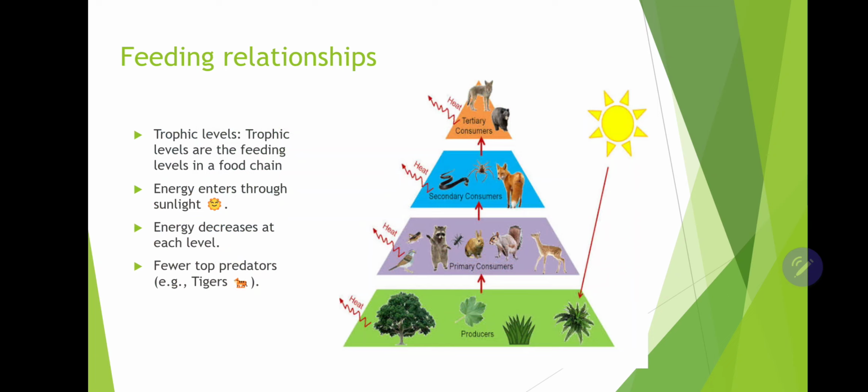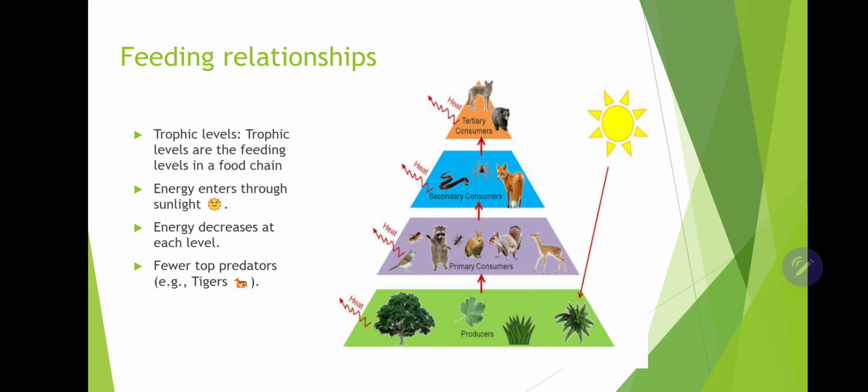The energy enters through the sunlight, and we can also see that energy decreases at each of the trophic levels, and there are only a few top predators in the topmost layer of the feeding cycle.